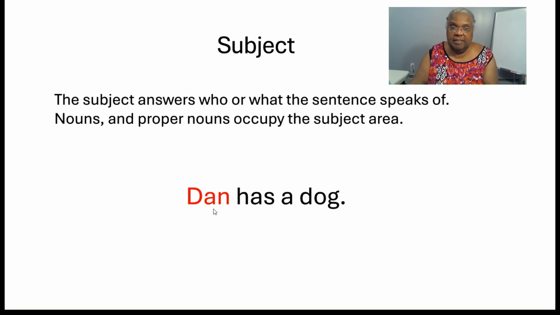In the sentence, Dan has a dog. The word Dan does the job of the subject because it fills the location of the subject, which goes before the verb has, and answers the question who when you ask, who has a dog?